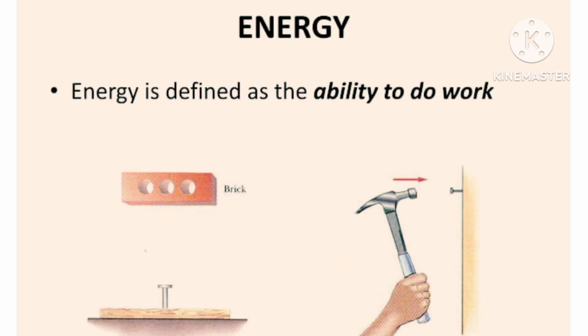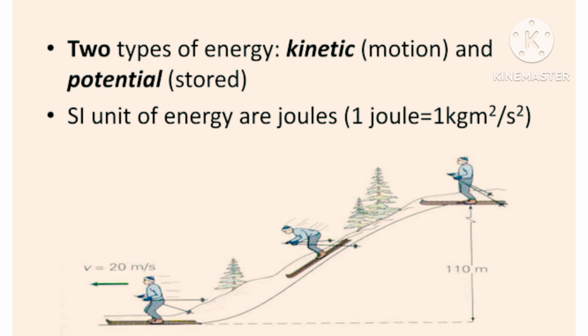The next term is energy. Energy is defined as the ability to do work. Energy is just the force that causes things to move. Energy comes in many different forms. Some of them are mechanical energy, chemical energy, muscular energy, light energy, and so on. The energy is divided into two types. That is, the first one is kinetic energy and the second one is potential energy.